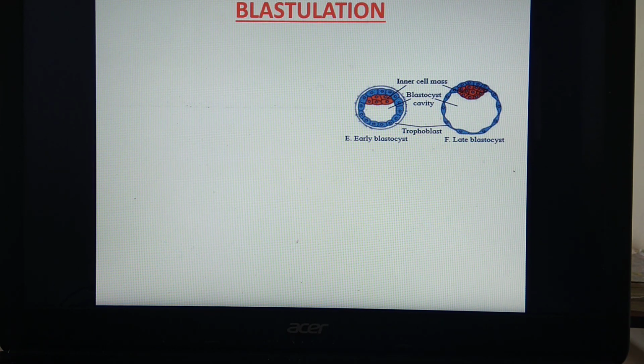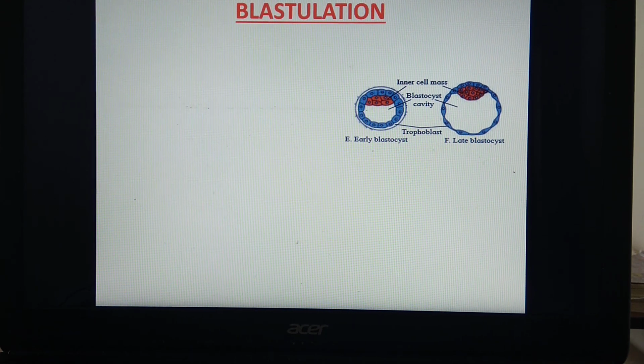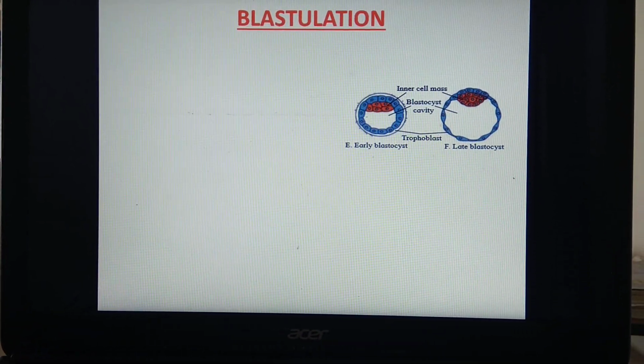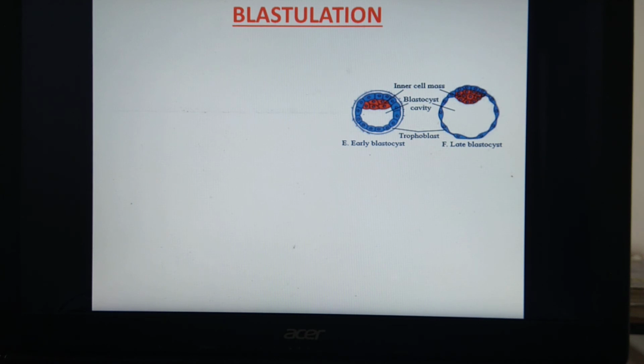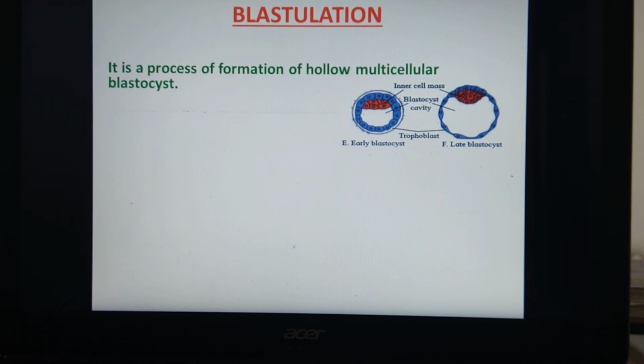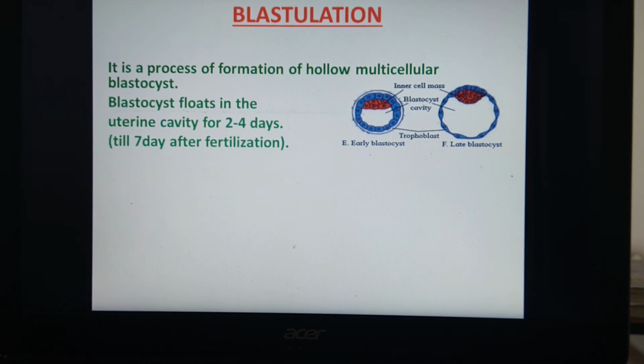Now what is the meaning of the word blastulation? Blastulation means the process of formation of a hollow muscular blastocyst. So how does this blastula formation take place? This blastocyst floats in the uterine cavity for 2 to 4 days, that means till the 7th day after fertilization.